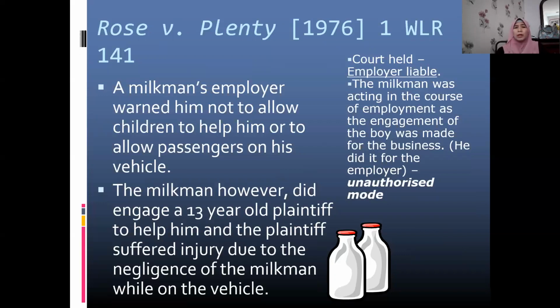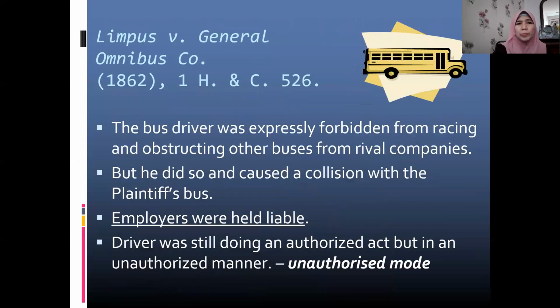But the court held that the employer was liable because the milkman was acting in the course of employment, because the engagement of the boy was still made for the business. It was not for a personal purpose. He did it for the employer. So this was an unauthorized mode of doing the work, but he was still doing the work, the delivery of the milk. So the employer was held liable under vicarious liability.